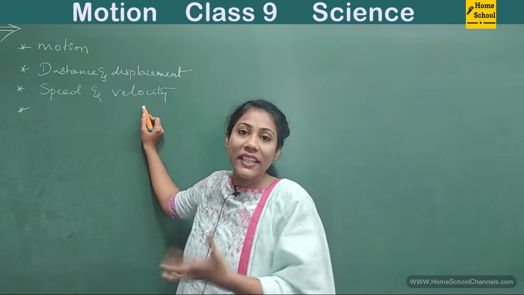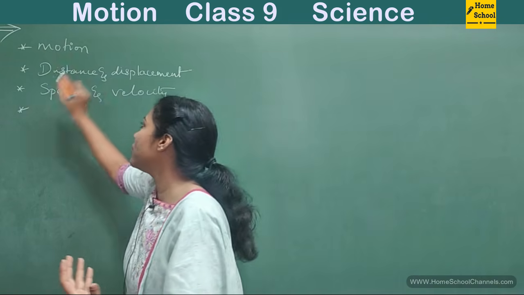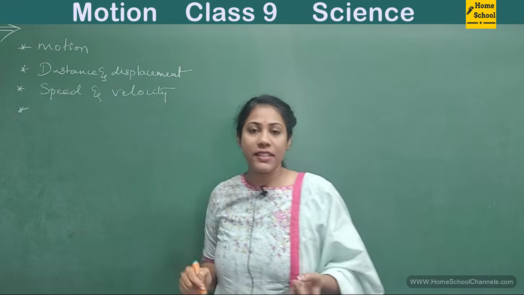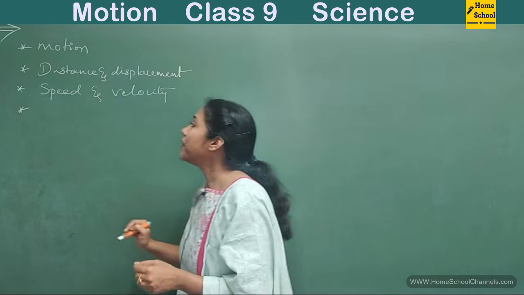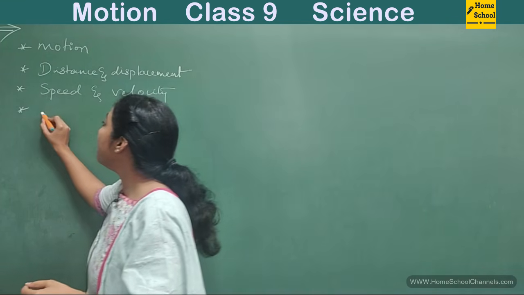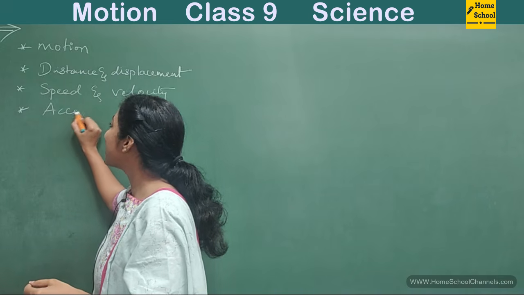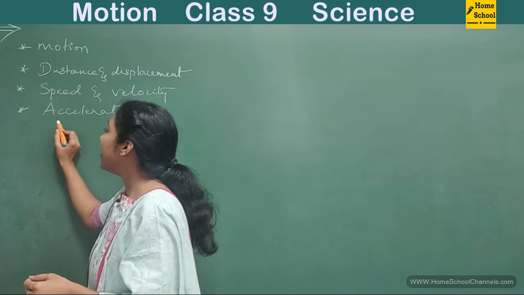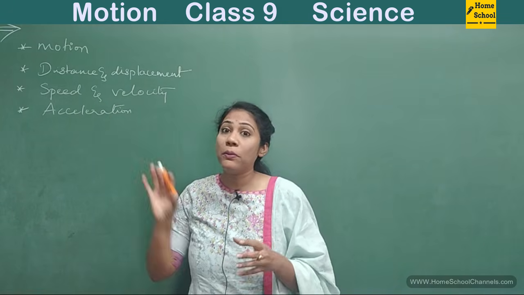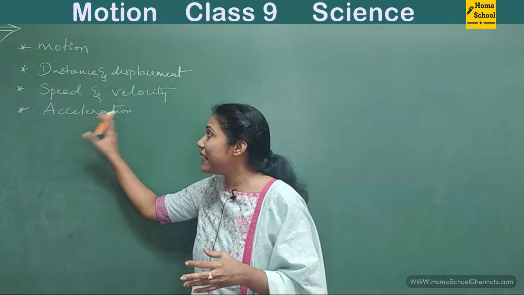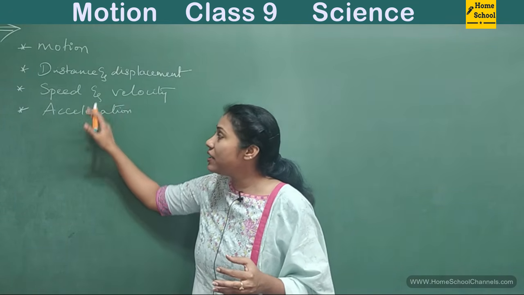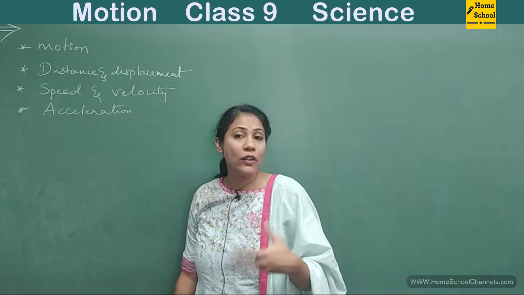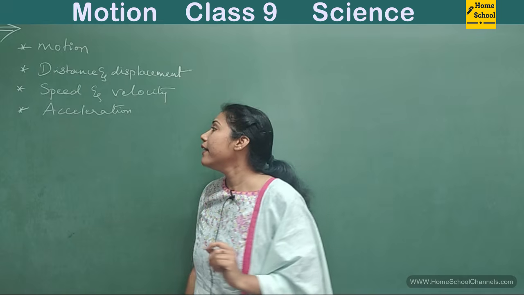I'll tell you why we need to talk about average speed and average velocity instead of just speed and velocity. And later, a very important term, that is acceleration. There are certain problems that you have to calculate based on acceleration, average speed as well as average velocity. They are quite important.